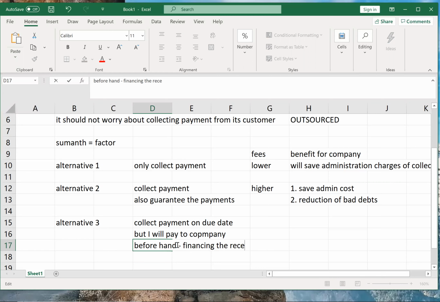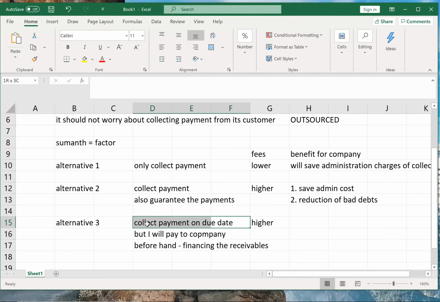Correct. Sumant is going to finance me the receivables. Okay. So his fees will again be what? His fees will be higher. Correct. So he will charge fees for collecting the payment, and he is kind of giving you a loan, right? So you'll have to pay interest on that loan. So that's why the total fees will be higher.